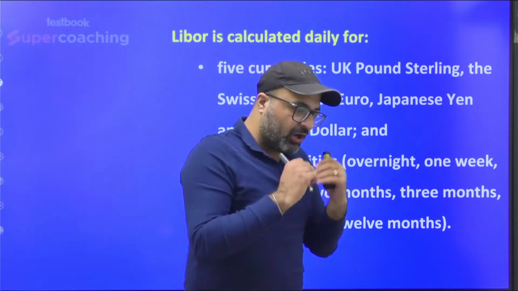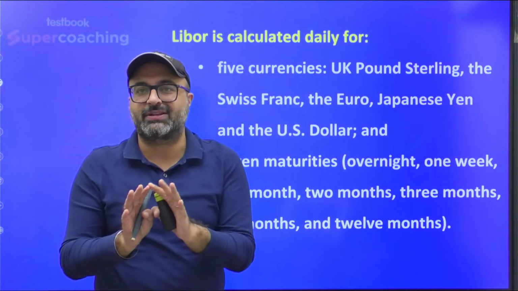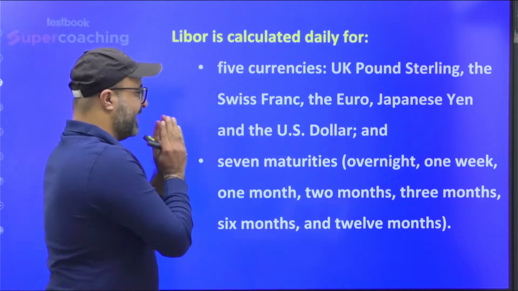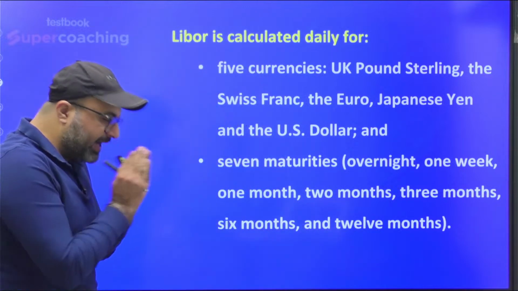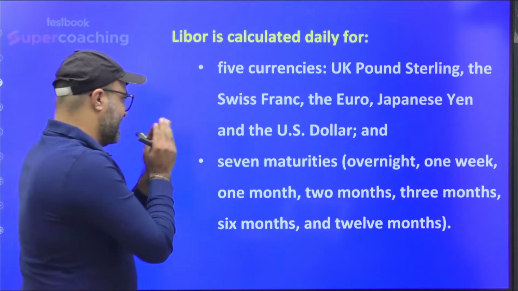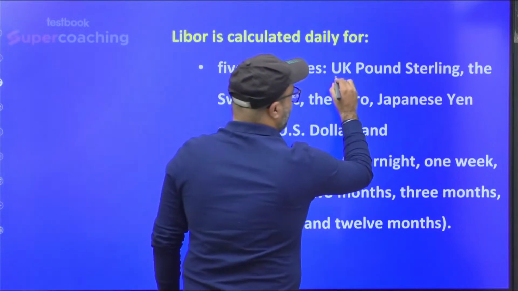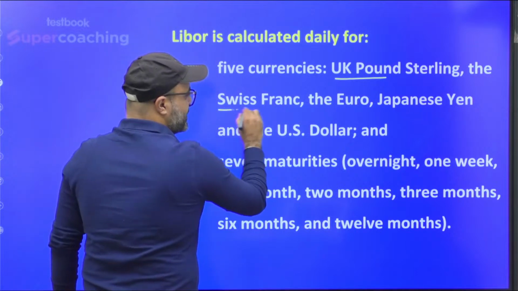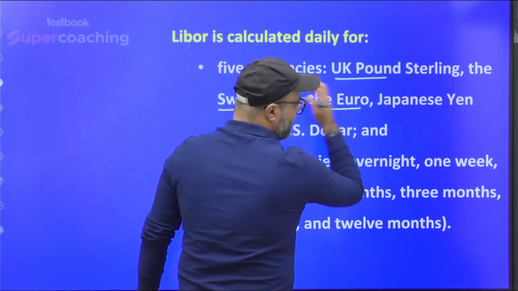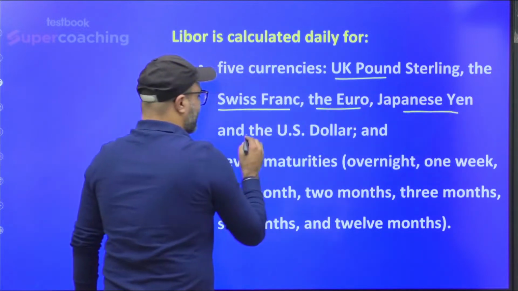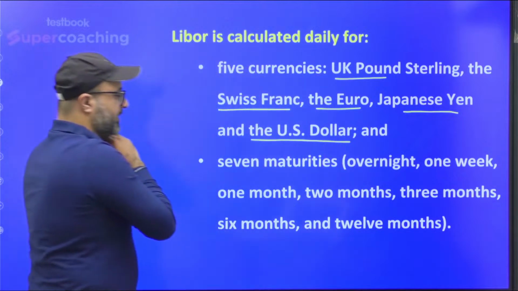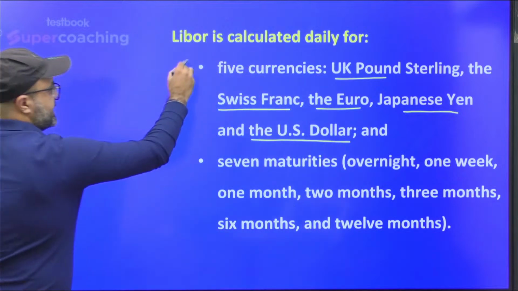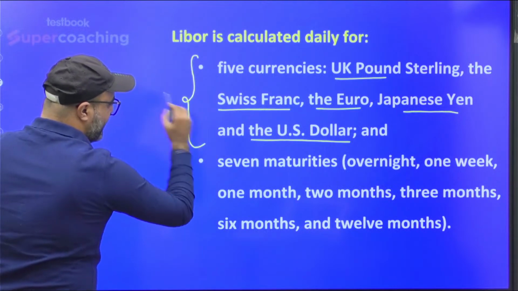Libor is decided on the basis of interbank borrowing, but that borrowing is not related only to the UK pound. Sir, the banks here are ready to borrow as well as lend not only UK sterling pounds but also Swiss franc, currency of Switzerland, Euro, currency of Eurozone, Japanese yen, currency of Japan, and US dollars. So it is based on 5 currencies.